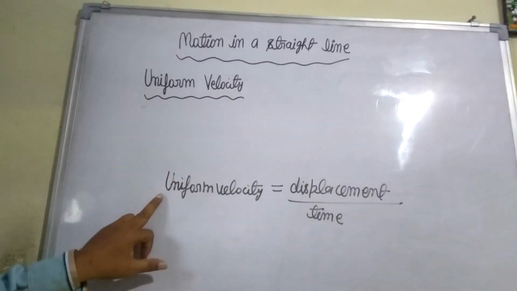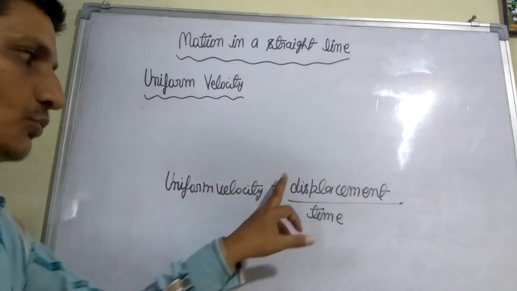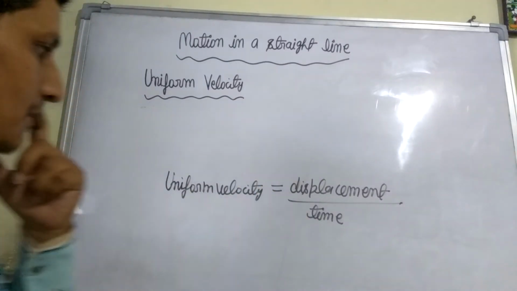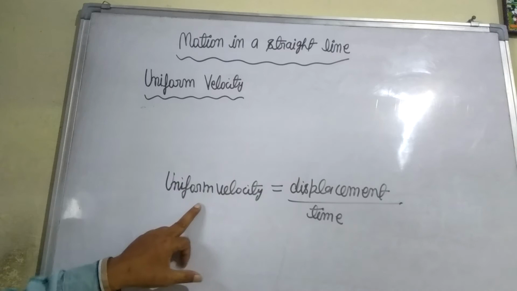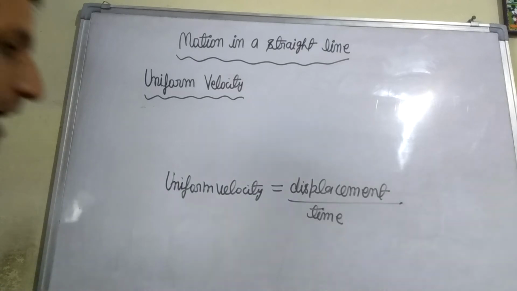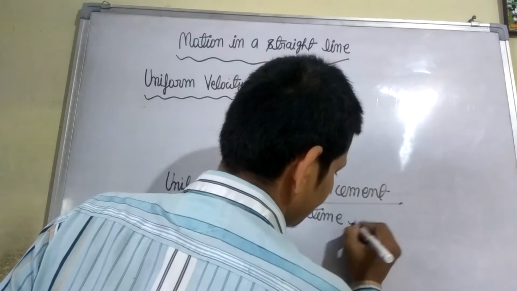From this formula it is clear: uniform velocity is equal to displacement upon time taken, or we can say time interval.